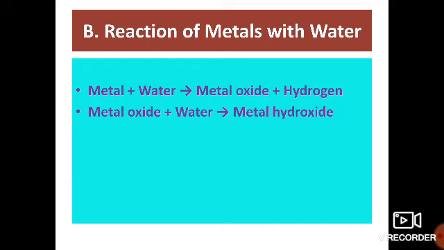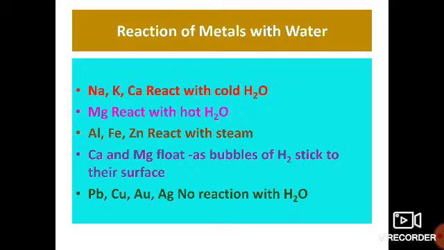When a metal reacts with water it produces metal oxide and hydrogen gas. When metal oxide reacts with water it produces metal hydroxide. Metal plus water gives metal oxide plus hydrogen gas, and metal oxide plus water gives metal hydroxide. Reaction of metals with water.